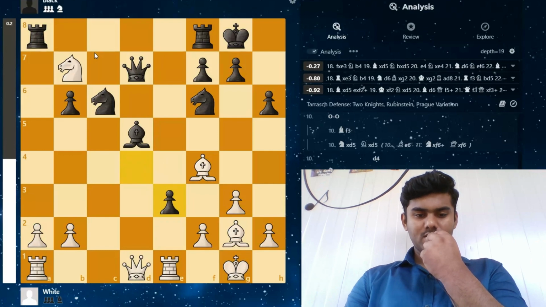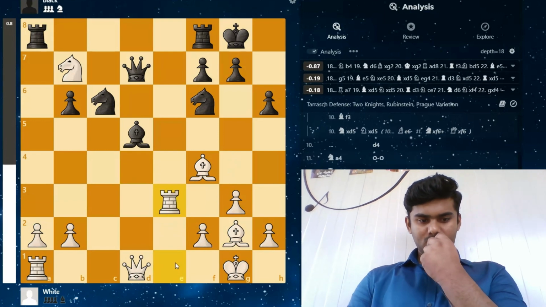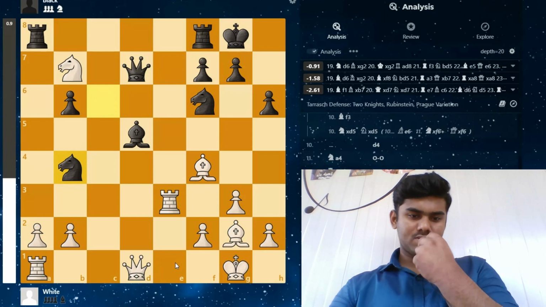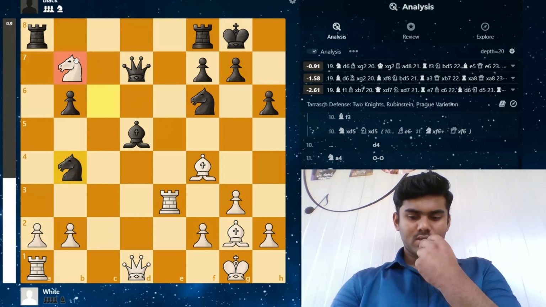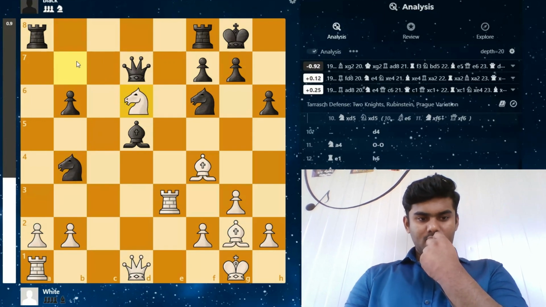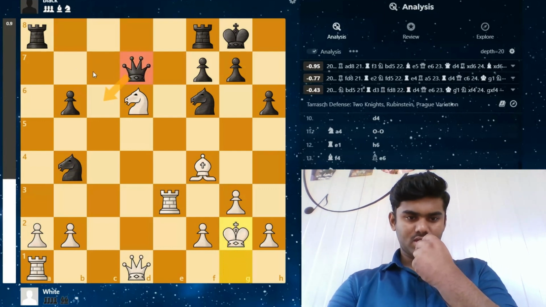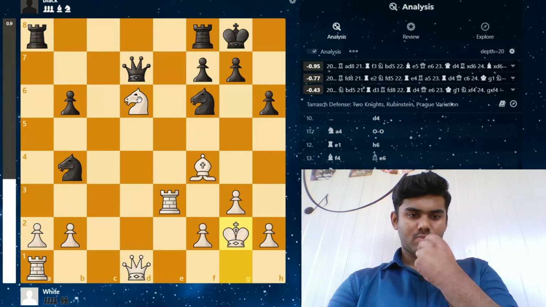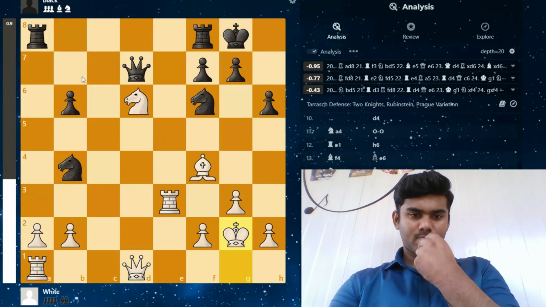Gukesh takes the pawn en passant, and the best move here is to take with the f pawn. But Maghsoodloo plays rook takes e3, and knight comes to b4, which protects the bishop two times, also three times. But this knight is trapped now, and now Maghsoodloo plays knight d6 and bishop takes g2, king takes g2, and here also the move was to check, but the knight would go back, or maybe something like king back to g8. So yeah, the best move was to play rook over here, pinning the knight to the queen,